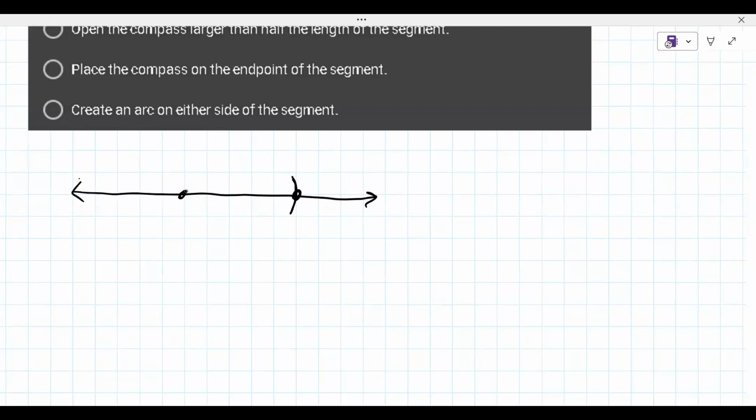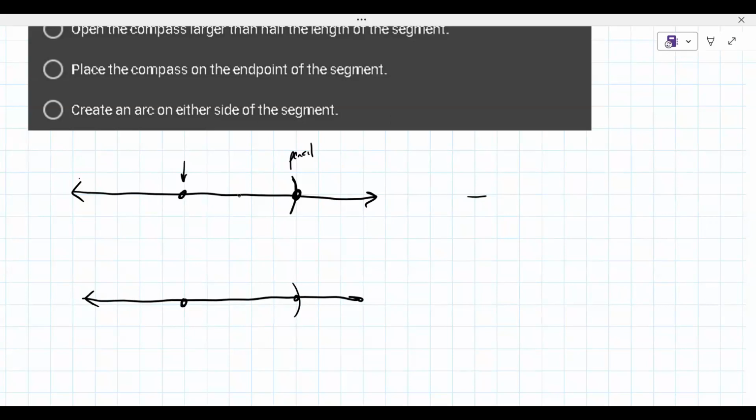Do you know what I mean by the pointy end and then the pencil end? Yeah. Okay, so you swing an arc and you get the length of this segment. So then you come over here somewhere on another line and you just pick a point and you swing an arc and you get that other point. Okay, so that's how you copy a segment.